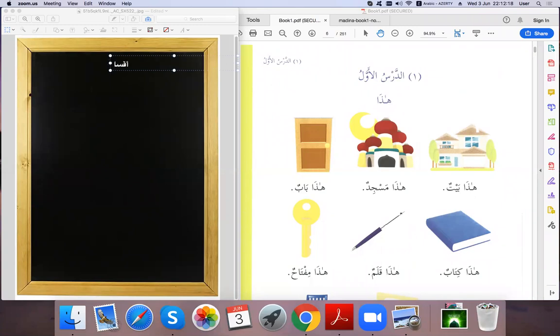أقسام الكلام are called the parts of the speech. أقسام الكلام. Okay, we start with this one, inshallah, and this will be our first lesson for the grammar. We do the parts of the speech with this first page, second page, and third page, inshallah. We try to explain to our students as clearly as possible, inshallah.